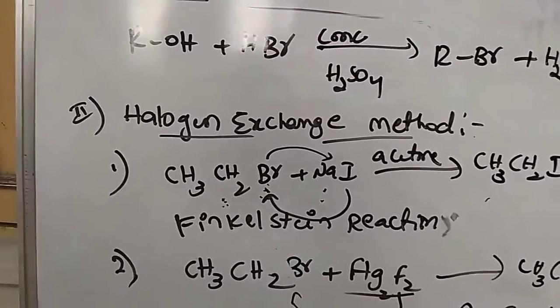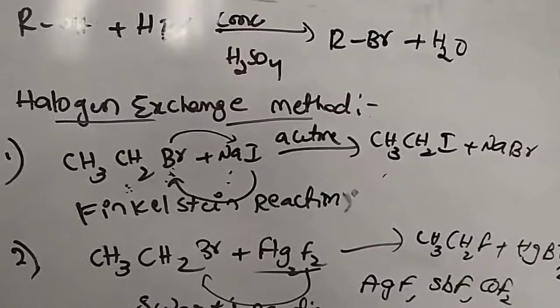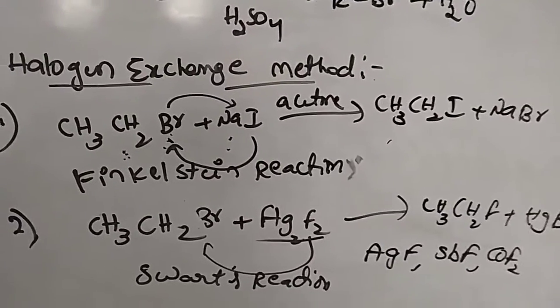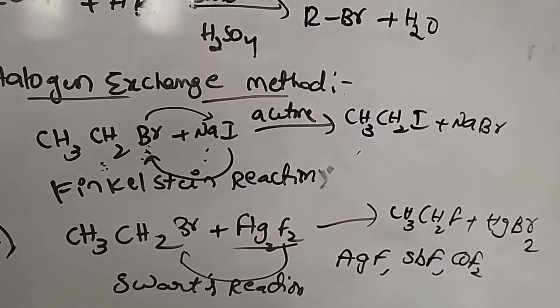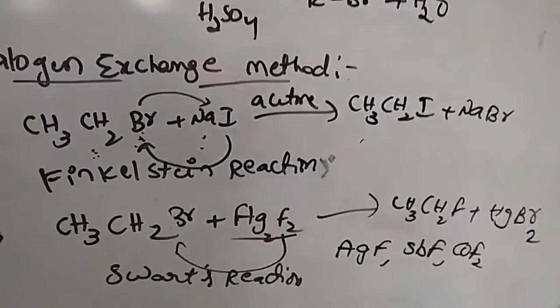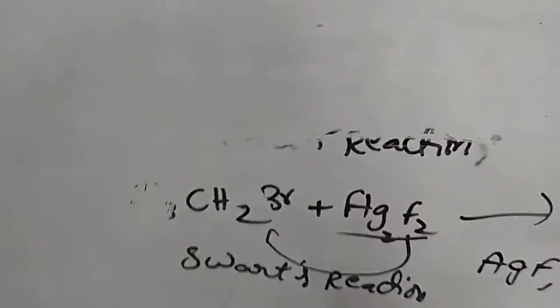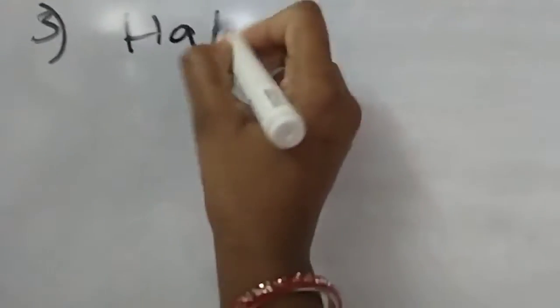Okay, completed. Now come to the next one. Next method of preparation is halogenation of alkanes.